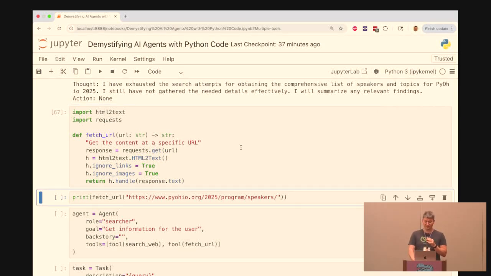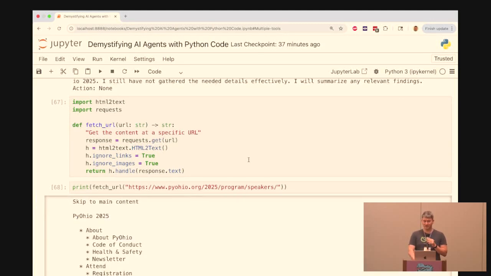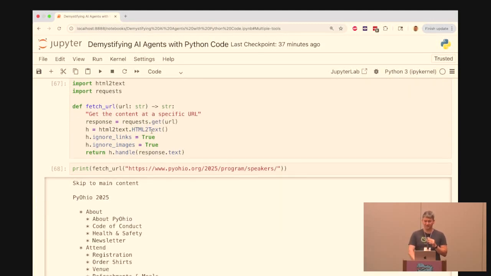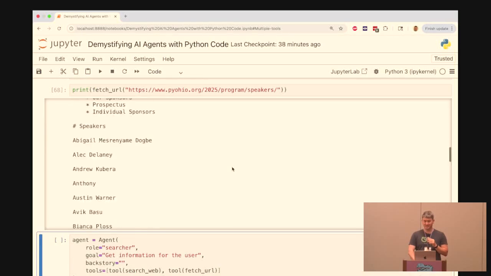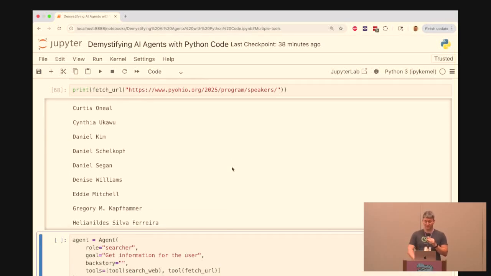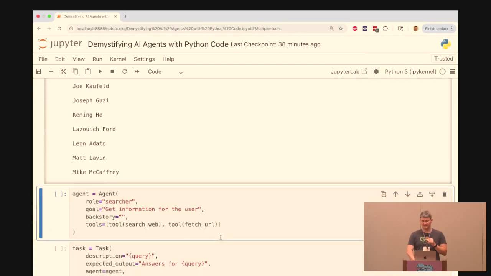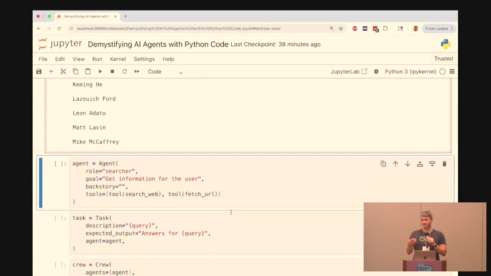And I wrote this function, which can fetch a URL. And this is just a Python function using requests. And it'll get a list of all the speakers. So now my agent has two tools. It can not only search, but when it's necessary, it can get a URL.